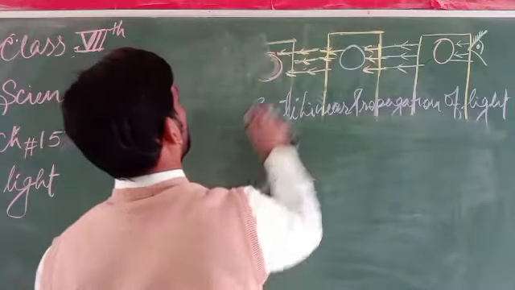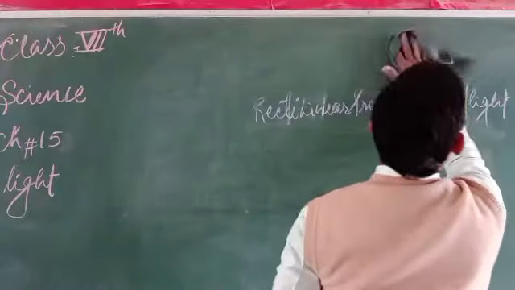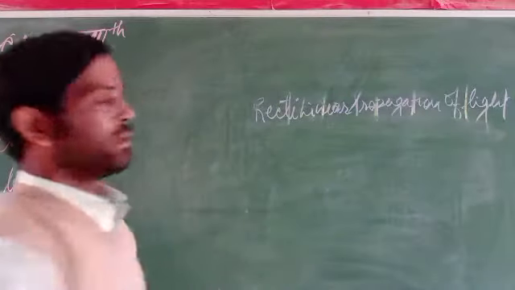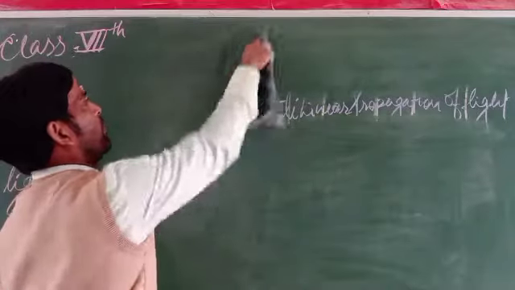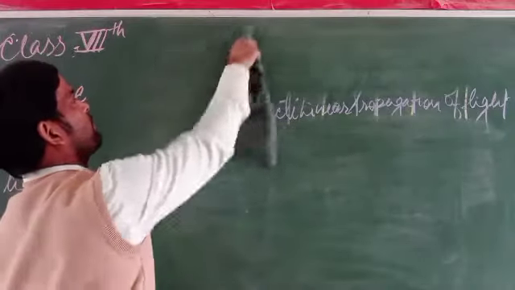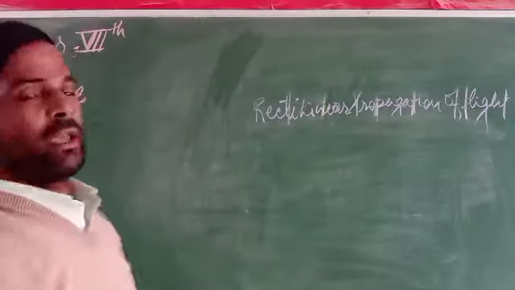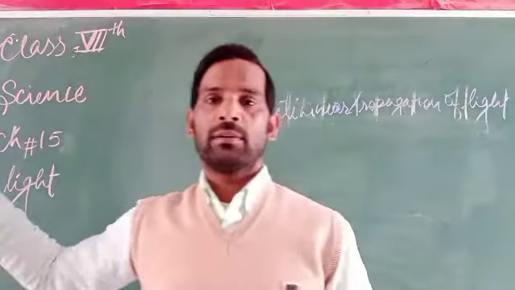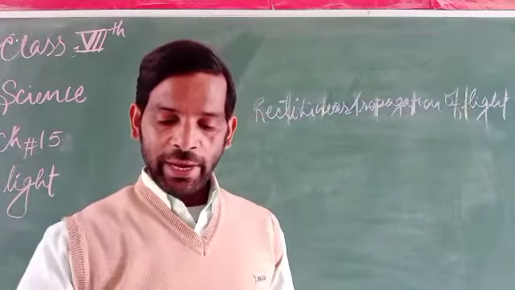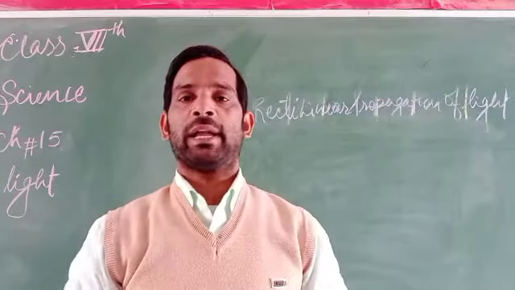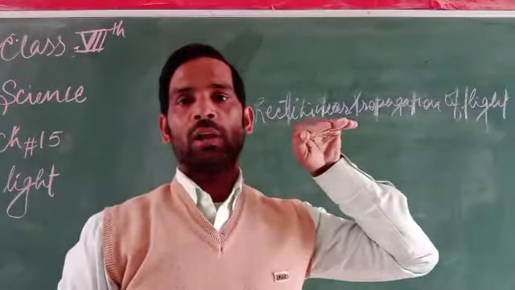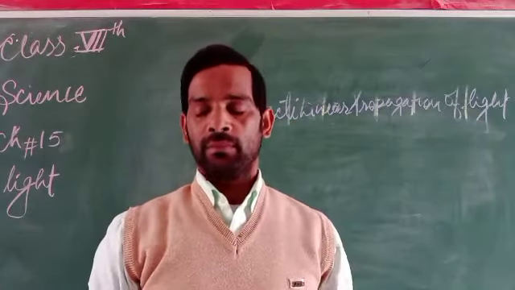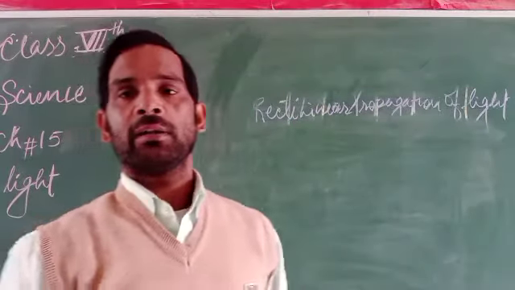Because of only one reason: light travels in a straight line. So light always travels in a straight line. That indicates that it always travels in a rectilinear path.